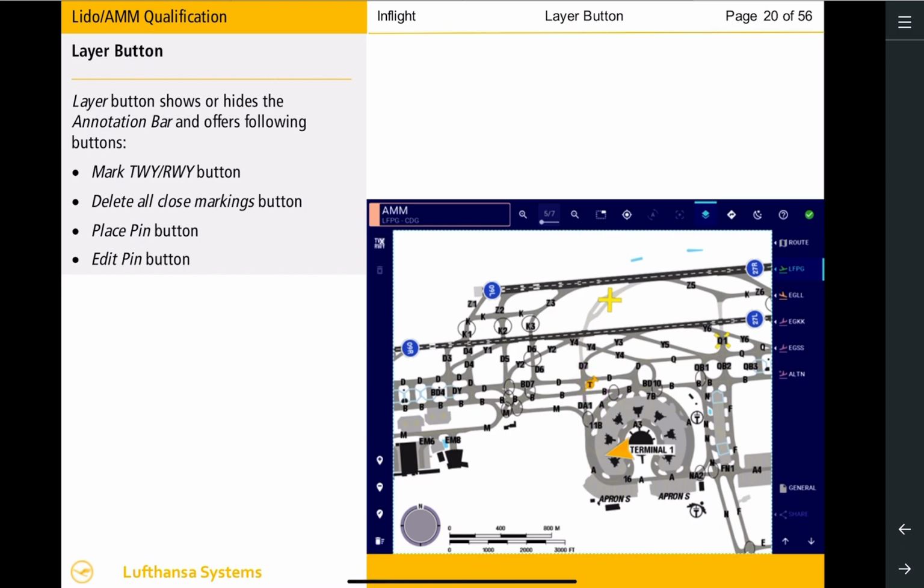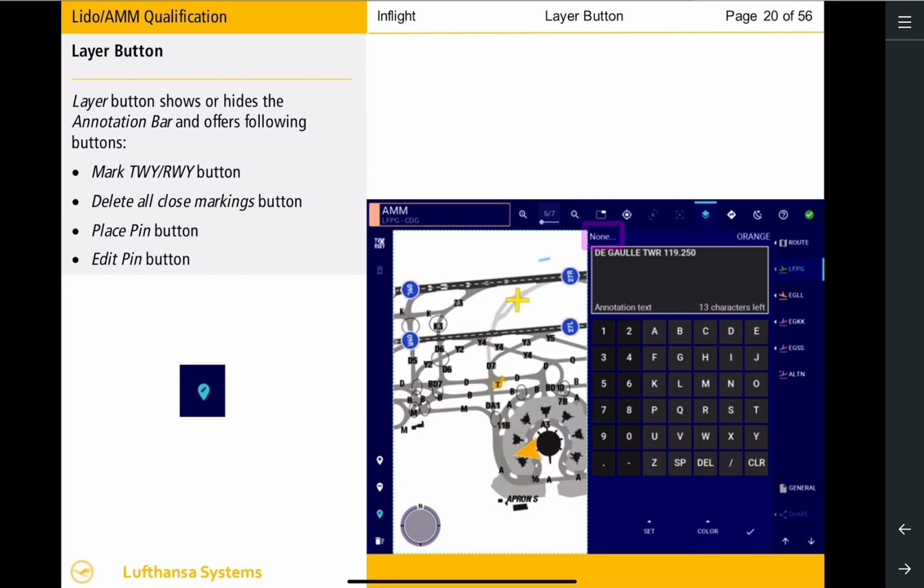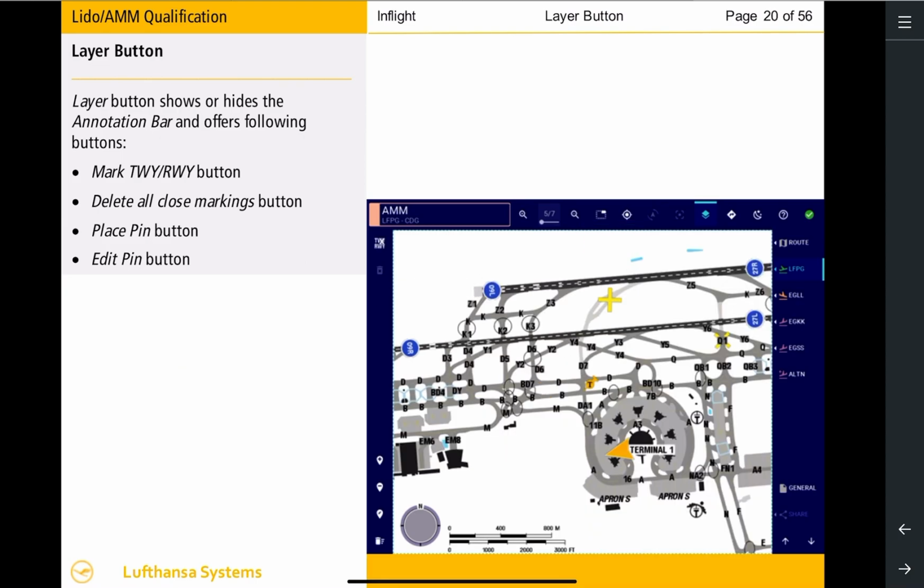Where desired, a pin can be referenced to an airport feature in its close proximity. To do so, if the annotation window is not opened, select the Edit Pin button. Reselect the pin. The word None will be shown if no dependency was set before. Select the Set button on the annotation window. Select Taxiway Delta Alpha 1 from the available options on the drop-down menu. Now the pin is connected to Taxiway Delta Alpha 1. Select the Accept button. A T will be shown for text and/or dependency.